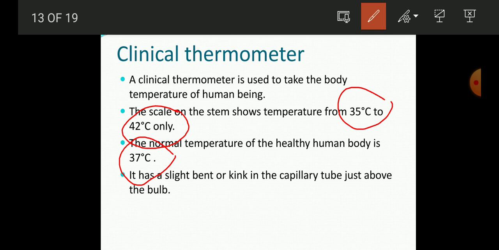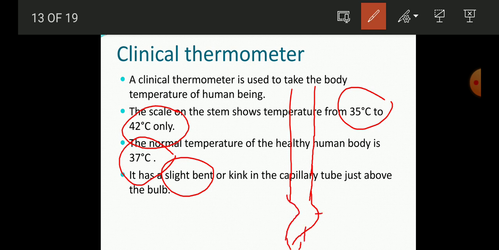And it is different from the laboratory thermometer because it has a slight bend just near the bulb, that is also known as the kink. Like if this is the thermometer tube, then just near the bulb it has a little bit bent structure. So here there is the kink in the clinical thermometer.